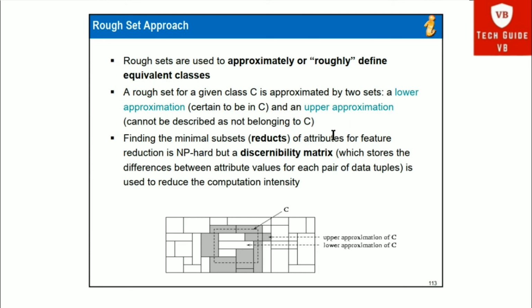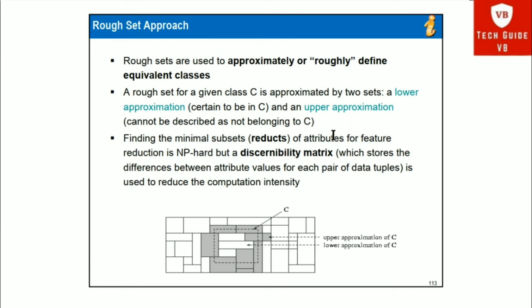A rough set for a given class C is approximated by two sets: a lower approximation that is certain to be in C, and an upper approximation that cannot be described as not belonging to C. Okay, so finding the minimal subset, that is reduct, of attributes for feature reduction is NP hard, but a discernibility matrix, which stores the differences between attribute values for each pair of data tuples, is used to reduce the computation intensity.